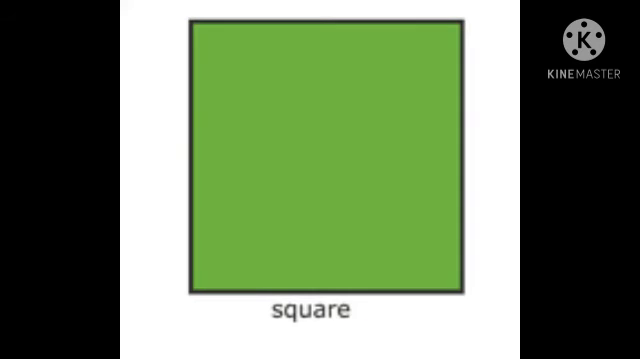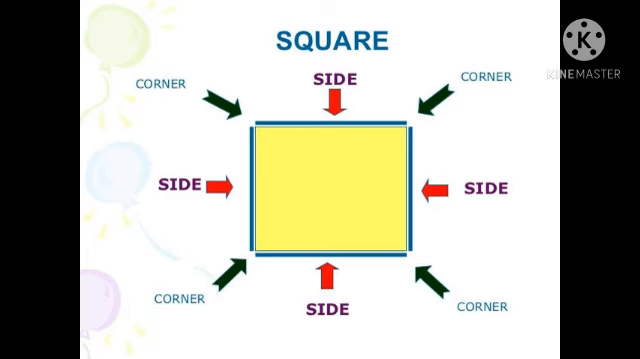Next, 4 corners. What is the meaning of corner? Where two lines join at a point, we call it a corner. How many corners are there in the square? Shall we count? 1, 2, 3 and 4. 4 corners and 4 sides, and all the sides are equal.